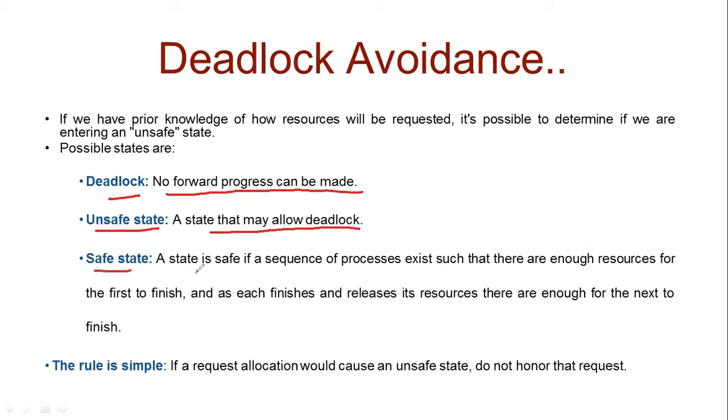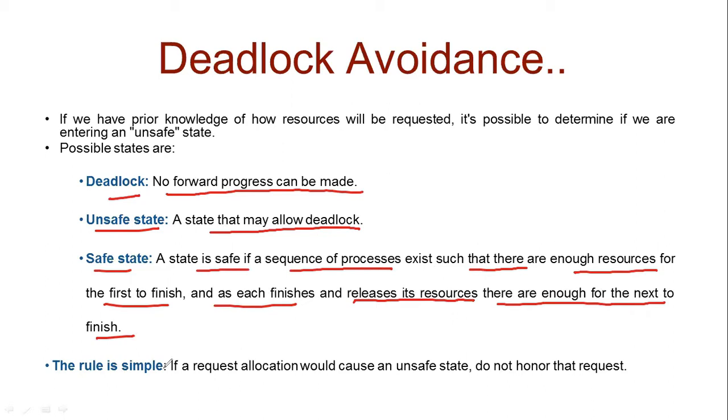Safe state: a sequence of processes such that there are enough resources for the first to finish, and as it finishes and releases its resources, then there are enough for the next to finish. The rule is simple. If a request allocation would cause an unsafe state, do not honor that request.